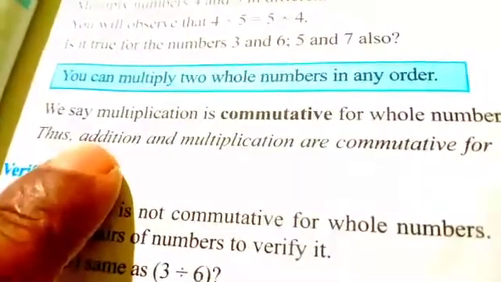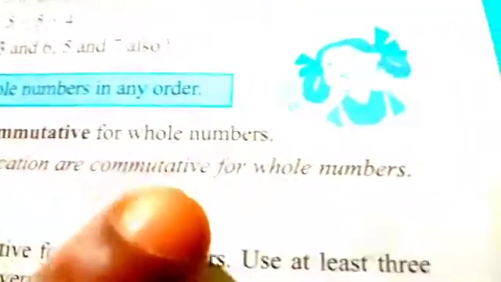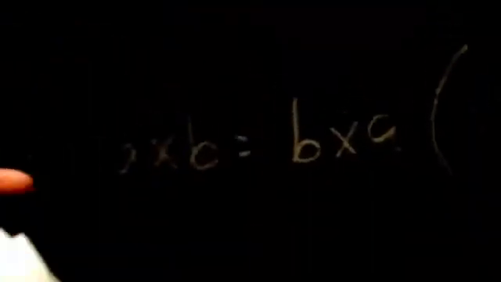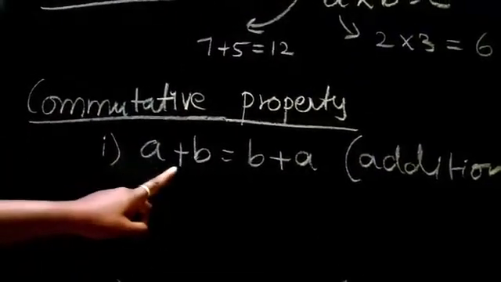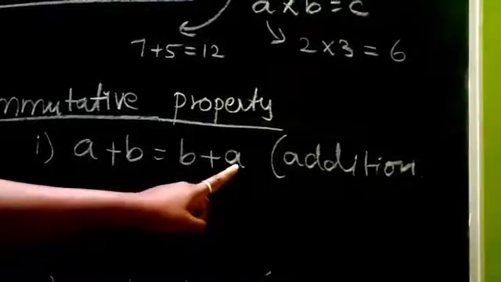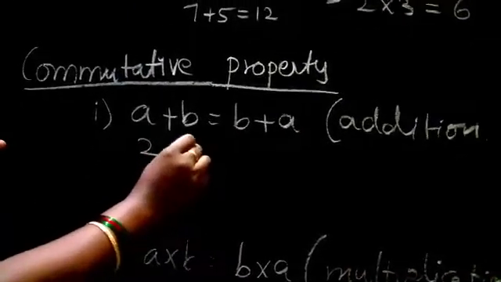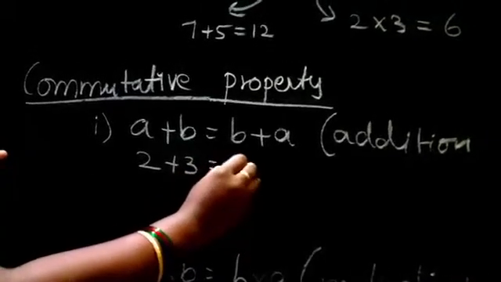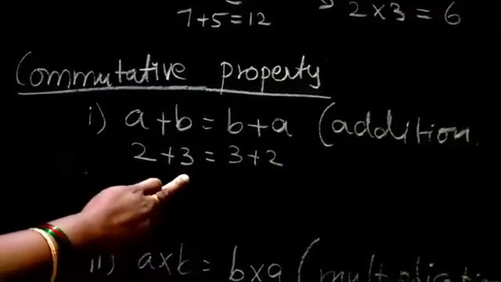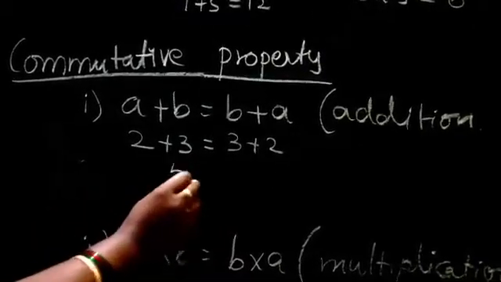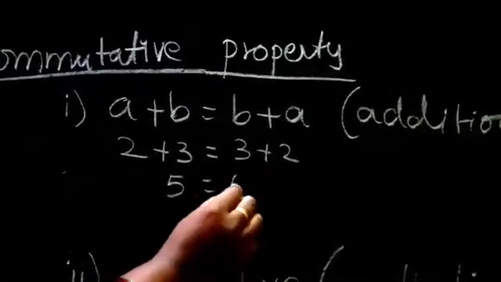Commutative property. Addition and multiplication are commutative for whole numbers. A plus B equals B plus A. Suppose 2 plus 3 equals 3 plus 2. 2 plus 3 is 5, and 3 plus 2 is also 5.